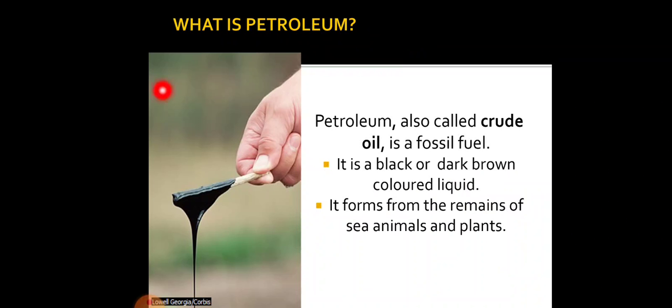Here you can see the picture of petroleum. What is petroleum? Petroleum, also called crude oil, is a fossil fuel. It is black or dark brown colored liquid. It forms from the remains of sea animals and plants.